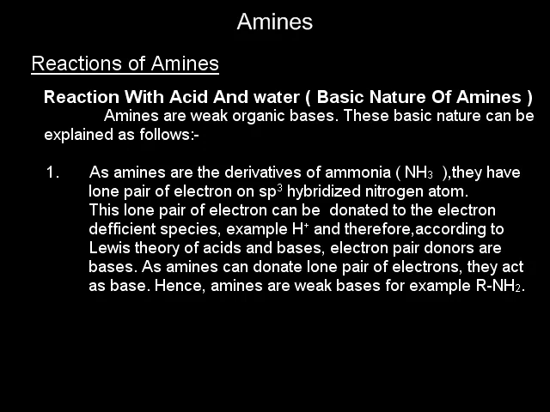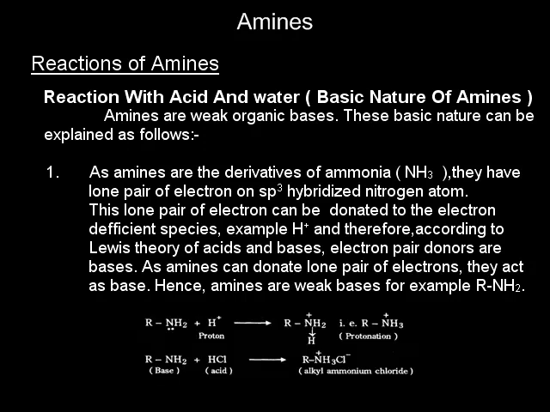Hence, amines are weak bases. For example, RNH2, a primary amine, can donate an electron pair to H+, that is a proton, and it forms RNH3+.